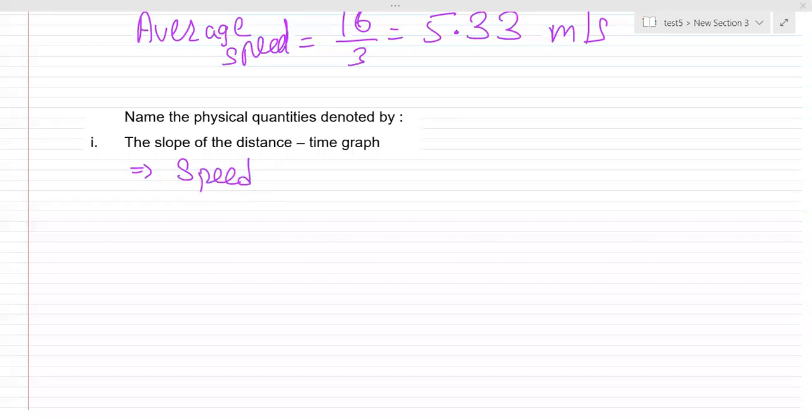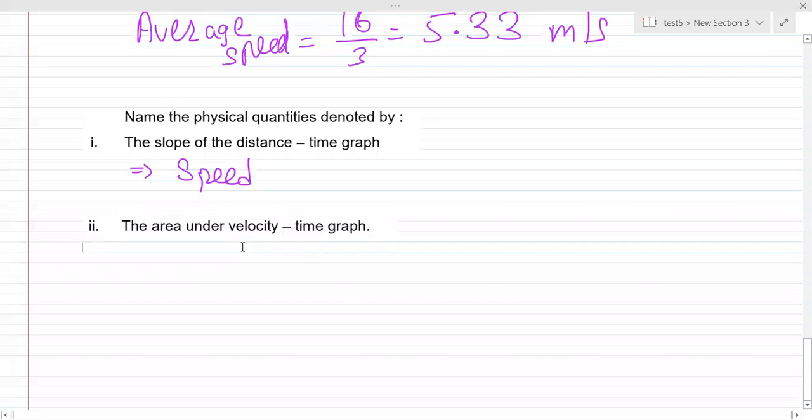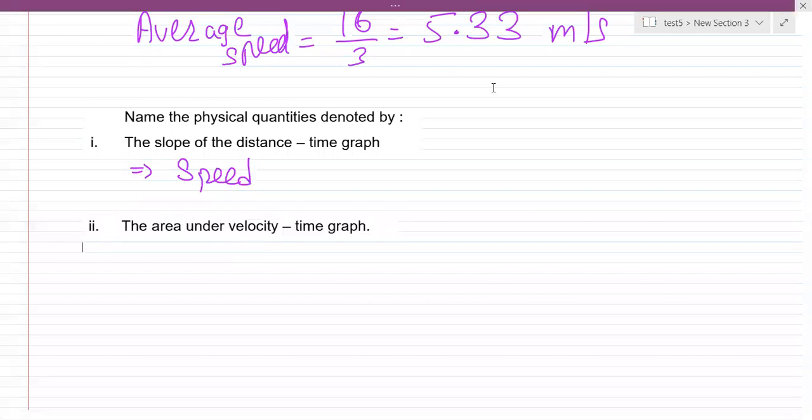Right? What about the second question? I'm going to paste the second question now. Let us start. Okay, so this is the second question. Give me the answer for this: area under the velocity time graph.